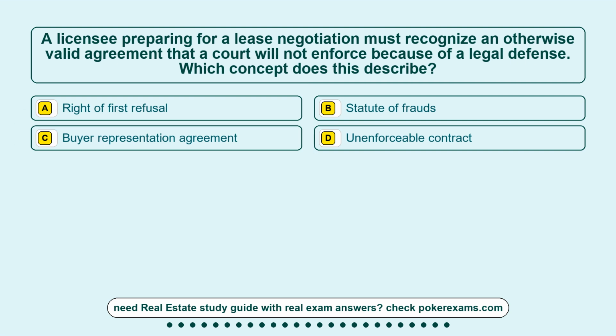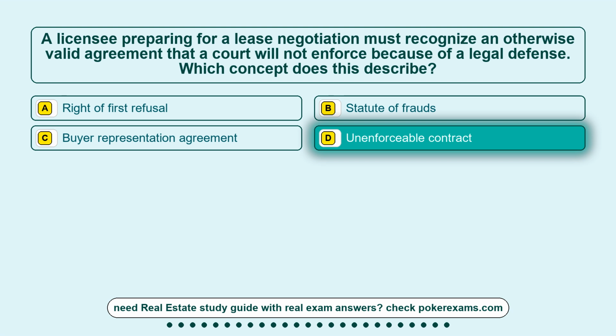Question 6. A licensee preparing for a lease negotiation must recognize an otherwise valid agreement that a court will not enforce because of a legal defense. Which concept does this describe? Option A, right of first refusal. Option B, statute of frauds. Option C, buyer representation agreement. Option D, unenforceable contract. The correct answer is option D, unenforceable contract.